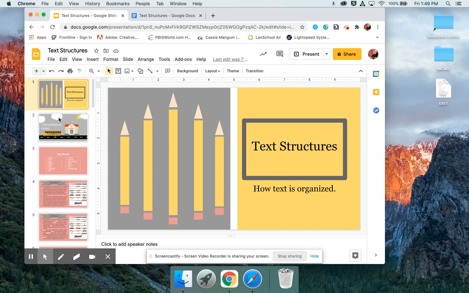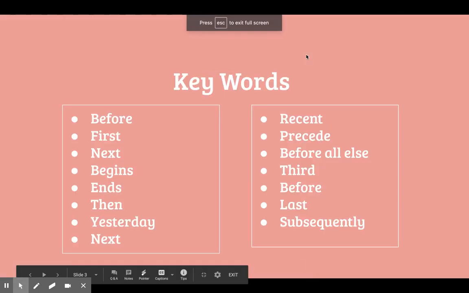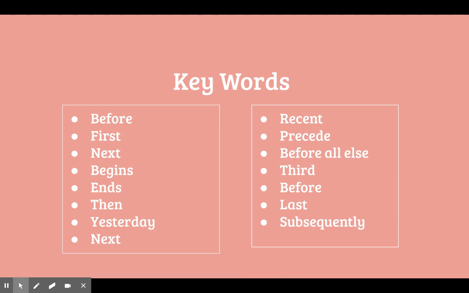So, like I said, we're talking about text structures, and the first text structure that we're going to be talking about is chronological order. Some keywords that come with chronological order are first, before, next, begins, and then, yesterday, next, recent, precede, before or else, third, before, last, and subsequently.